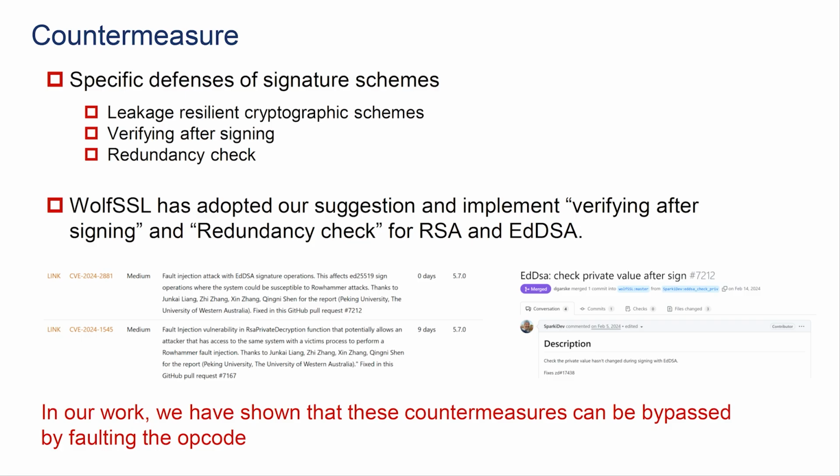And then some countermeasures. Some specific defenses for signature schemes include lattice-based and cryptographic schemes, verifying after signing, and redundancy check. And WolfSSL has adopted our suggestion and implemented verifying after signing and redundancy check for RSA and DSA, as in these CVEs below. In our work, we have also shown that these countermeasures can be bypassed by faulting the opcode. You can see the paper for the details.